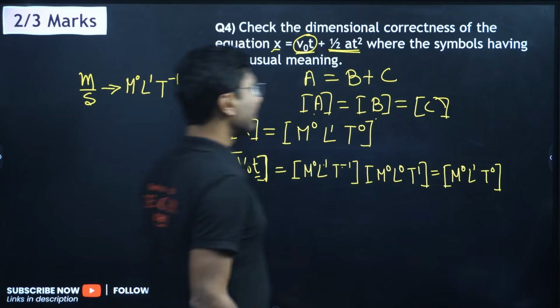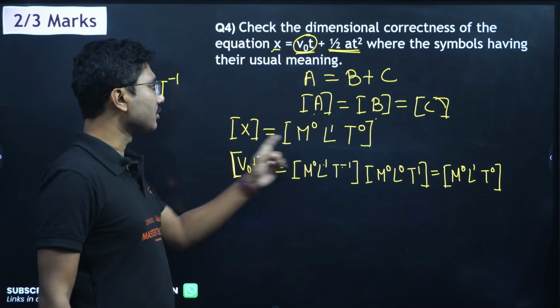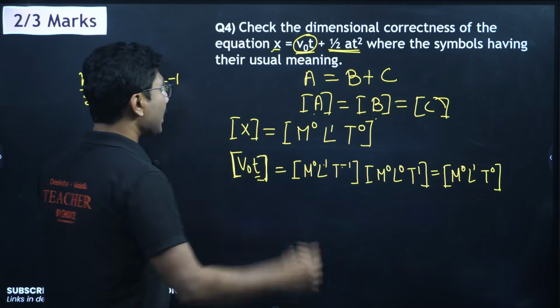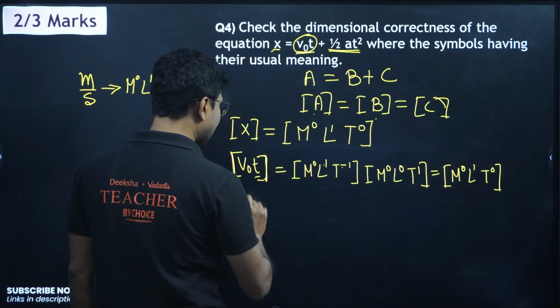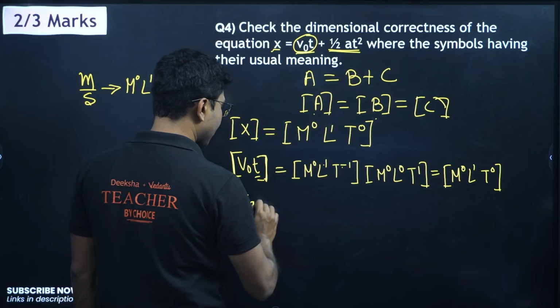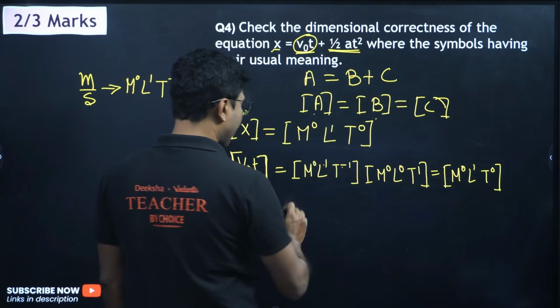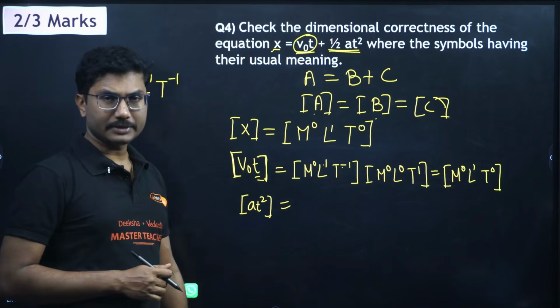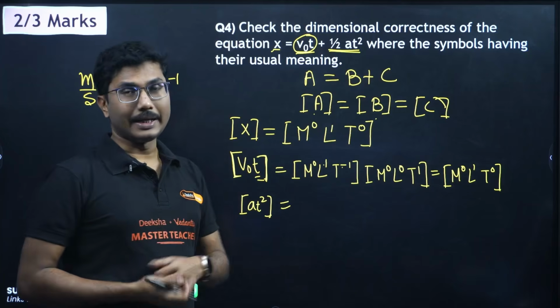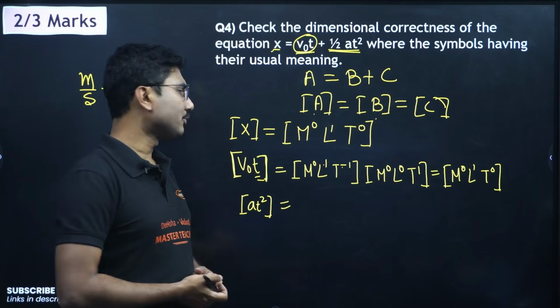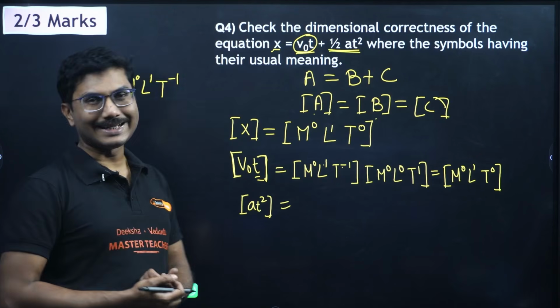So we see that the dimension of V0t is also same as x. Now what about the dimension of AT square? Half we will ignore, as I mentioned, this is a constant. So dimension analysis cannot determine the constants. But AT square is a quantity, so we have to find the dimension for AT square as well.